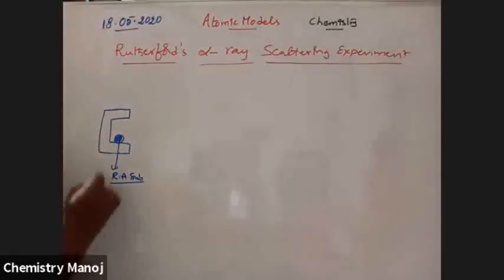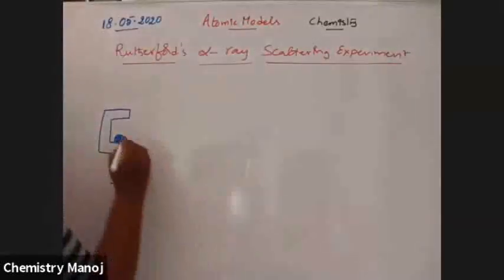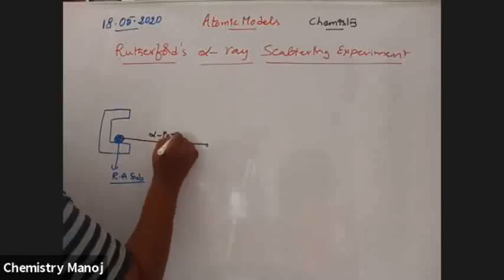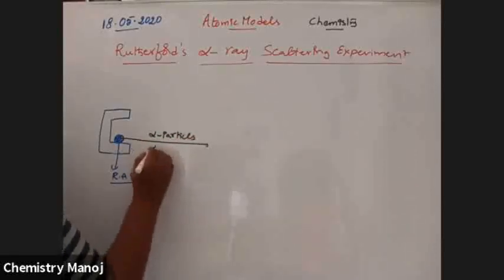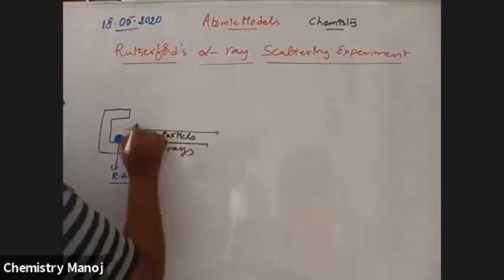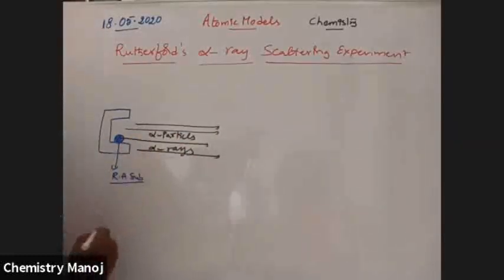This radioactive substance liberates a number of alpha particles, nothing but alpha rays. So a number of alpha particles are ejected from that radioactive substance.